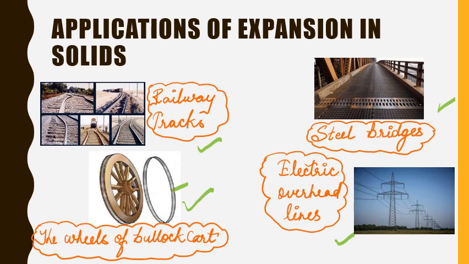A metal rim is heated, and when it is heated it expands, so that it can be fitted over the wooden wheel. And when the metal rim cools, it contracts and grips the wheel firmly. So these are the applications of expansion in solids.